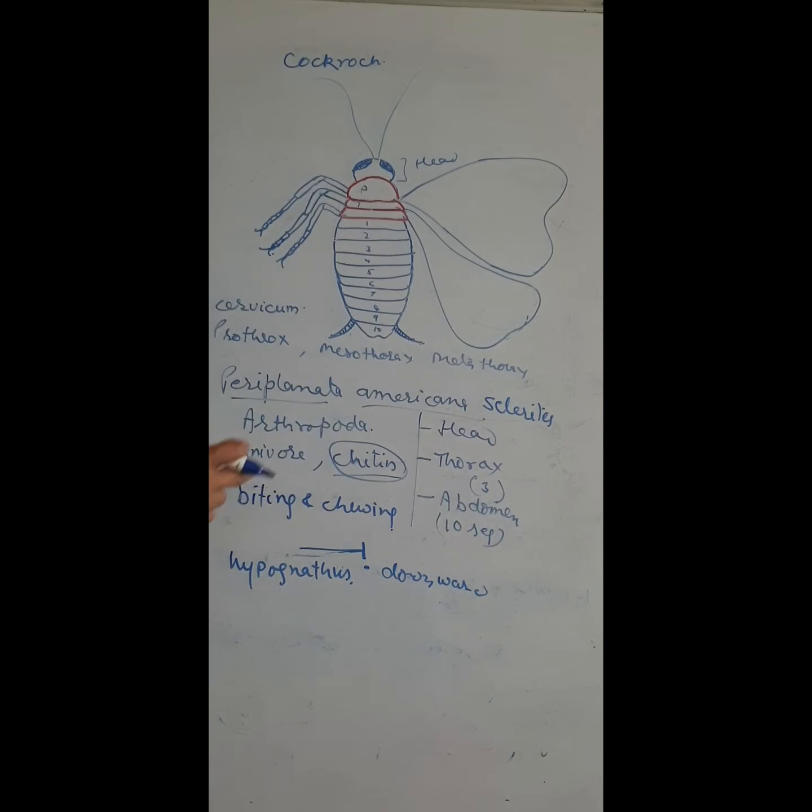On the dorsal side, the tergum is there. On the ventral side, the sternum.